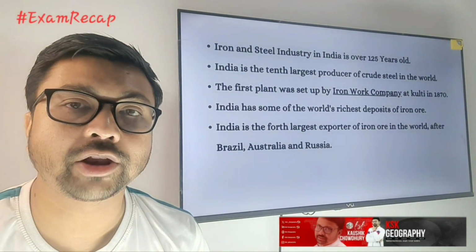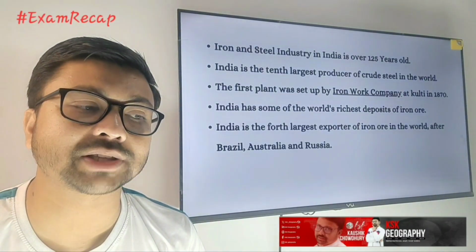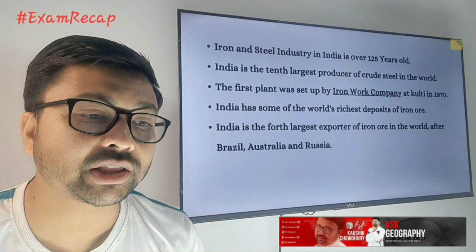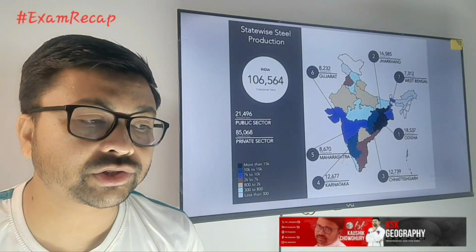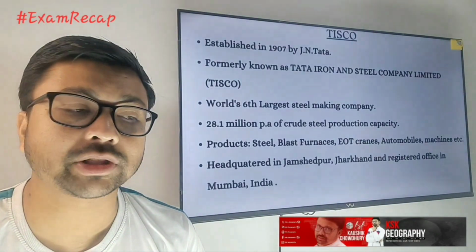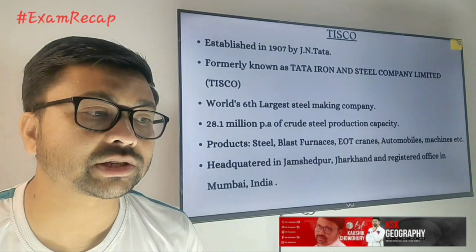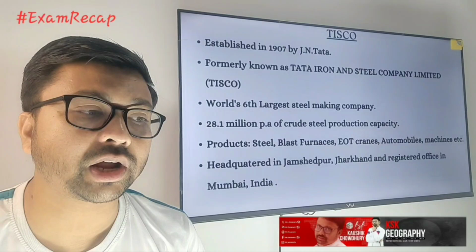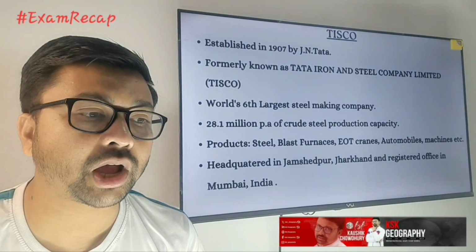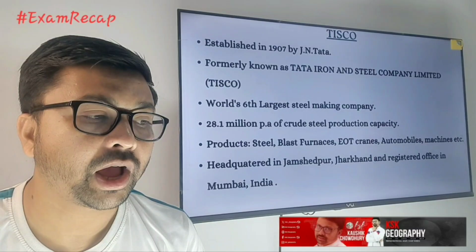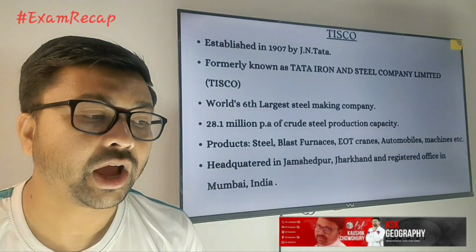So next you need to focus on mineral based industry. The first thing you need to know from the mineral based industry is the iron and steel industry. In India there are so many iron and steel industries in different states, and first among them, the most famous, is TISCO, Tata Iron and Steel Company. It was established by J.N. Tata in 1907, and formerly it was known as Tata Iron and Steel Company Limited, and it is the world's 6th largest steel making company.